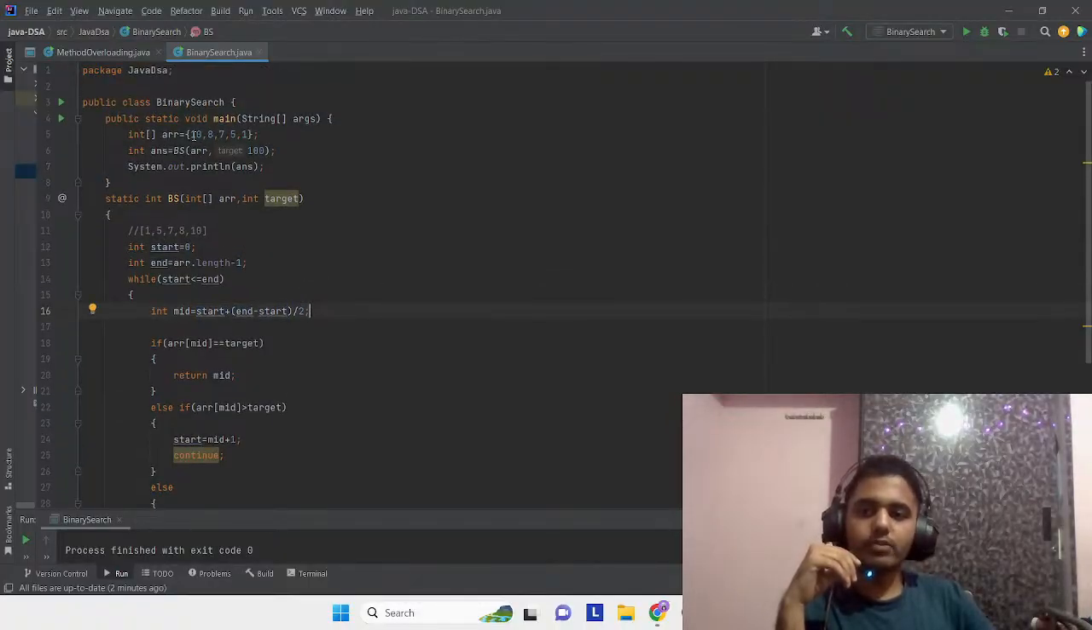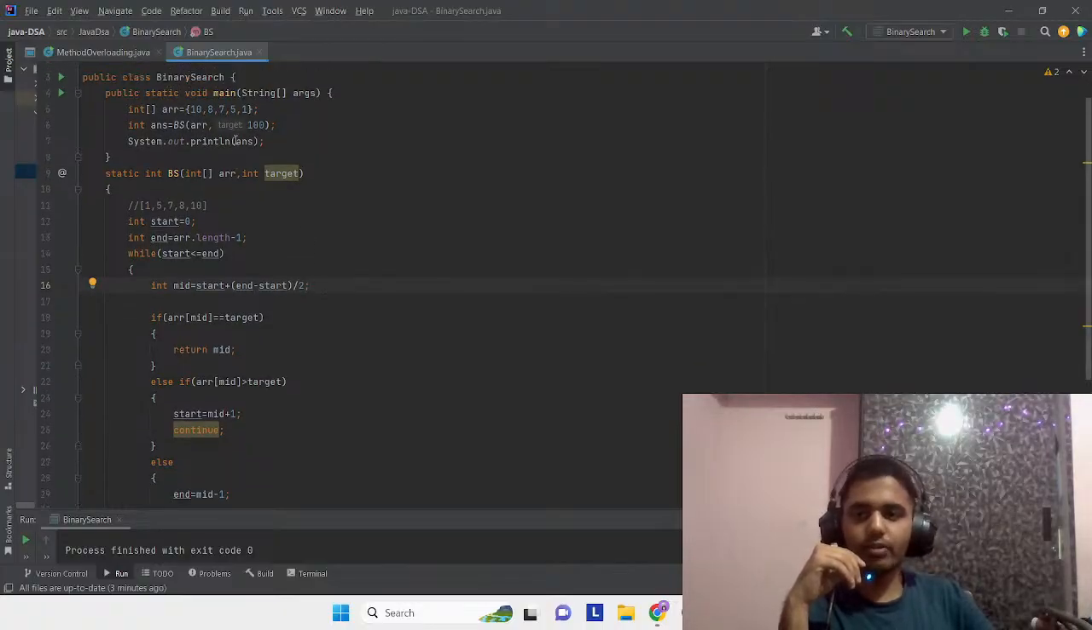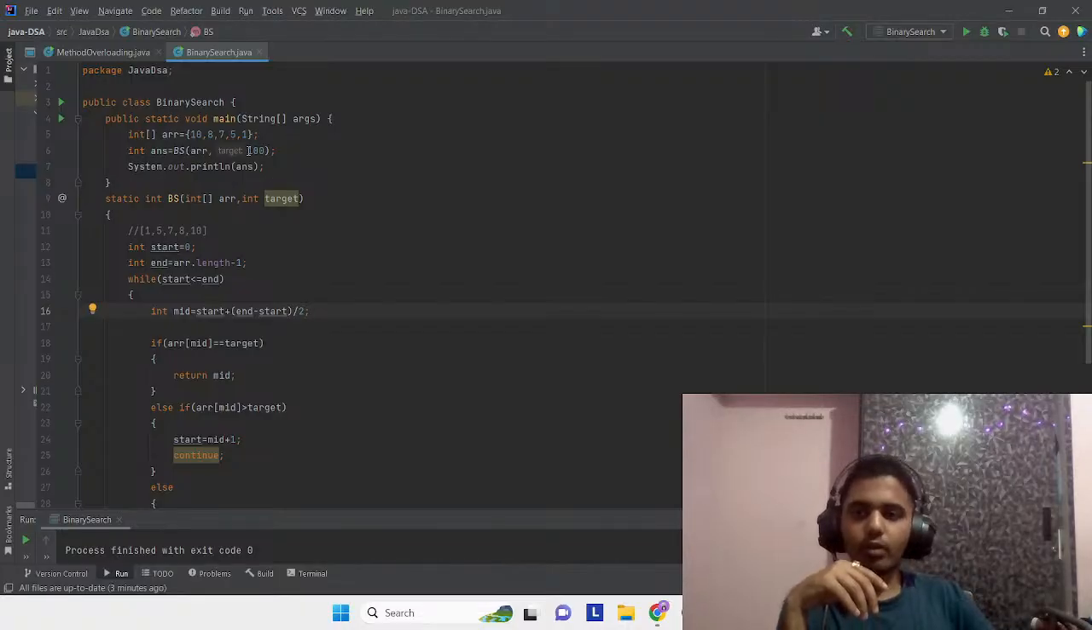So what will it give? The first one is 0, the last one is 4: 0, 1, 2, 3, 4. 0 plus 4 by 2 is 2, right? So 0, 1, 2, it will point to 7, correct? So we'll get 7 here. Then what will happen? Our target element is, let's say, 5, correct?